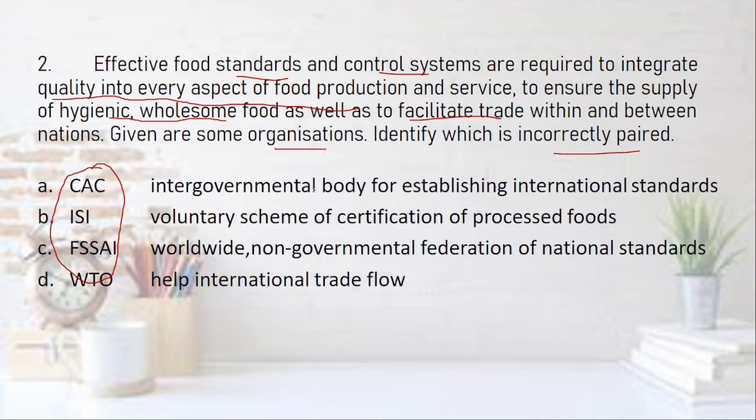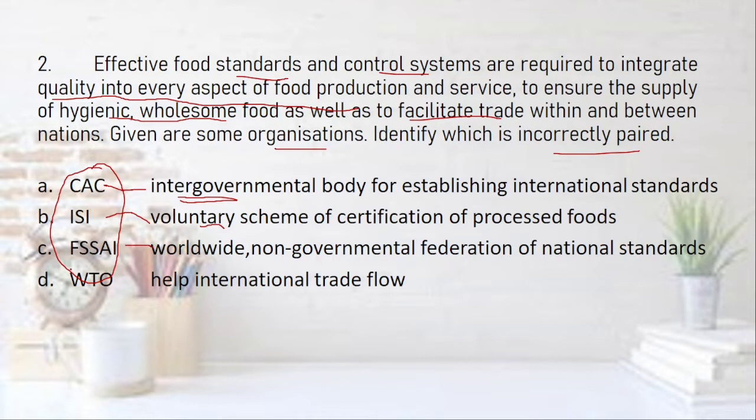So CSE, the option says intergovernmental body for establishing international standards. Yes, this is an intergovernmental body. This is not a voluntary body. ISI, voluntary scheme for certification of processed foods. This is voluntary, yes. FSSAI, worldwide non-governmental federation of nationals.